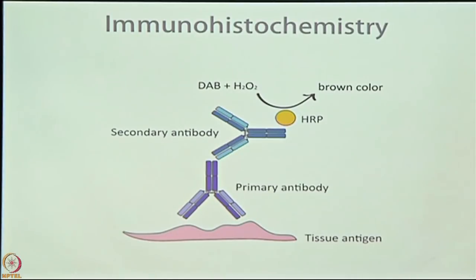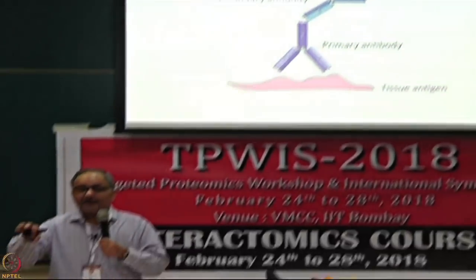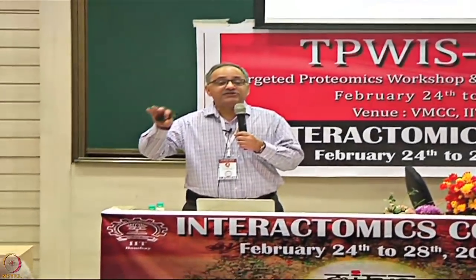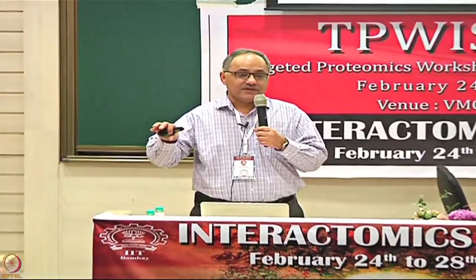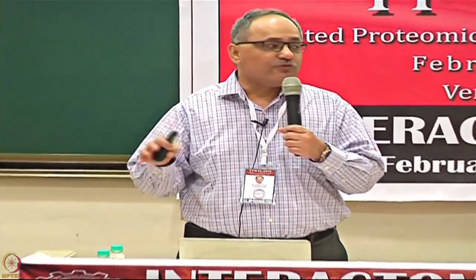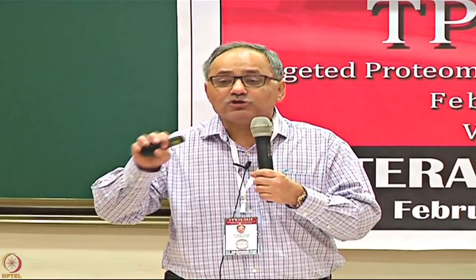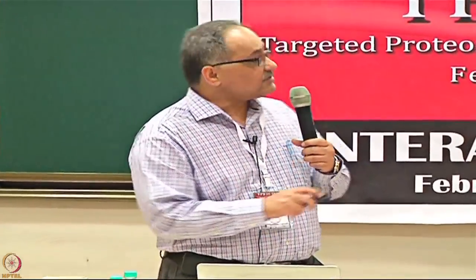So it's the only thing which we have in which you can see the tissue morphology and also see where that protein is localized. So now you understand what is the importance of using tissues to test your antibodies, because then you know where those proteins actually are. So that's a brief view of exactly what happens.